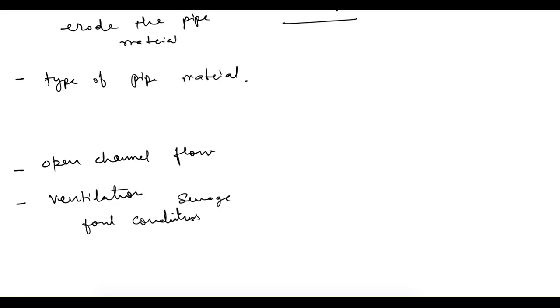So due to these reasons, proper ventilation should be there, and it is designed as open channel. So if a circular section is used, it will be flowing partially full, it will not be completely full. So let's see these partial flow characteristics.